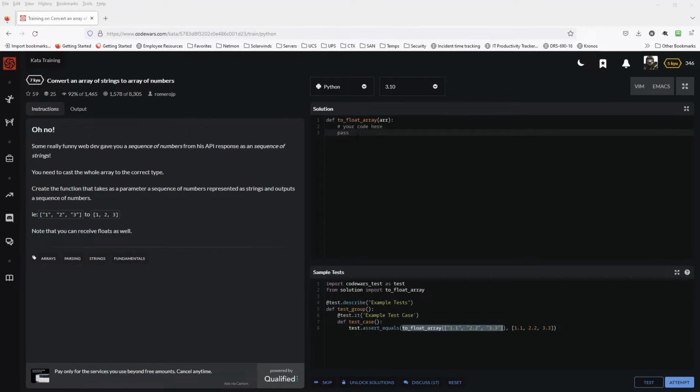Famous last words. I don't even think we're going to jump over to PyCharm for this. Let's just see if we can solve this right inside of Codewars. So let's just go ahead and do this with a simple for loop. We're going to say for i, it doesn't really matter what we use there, actually, you know what?